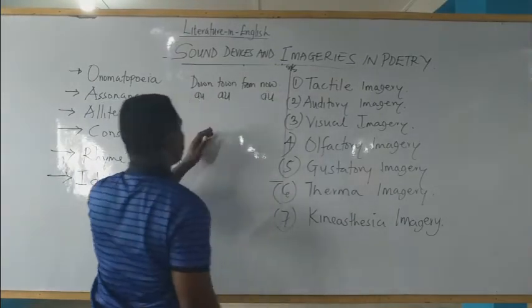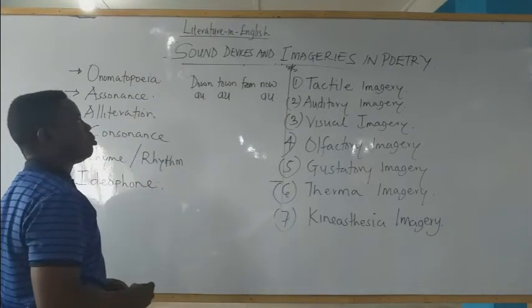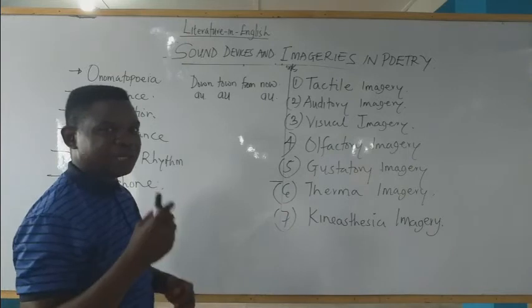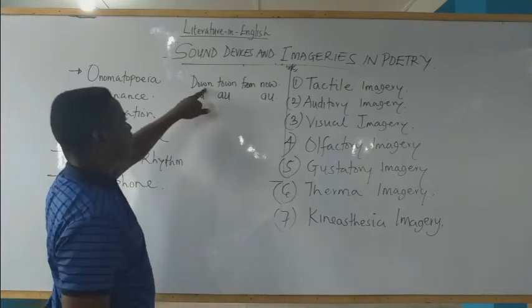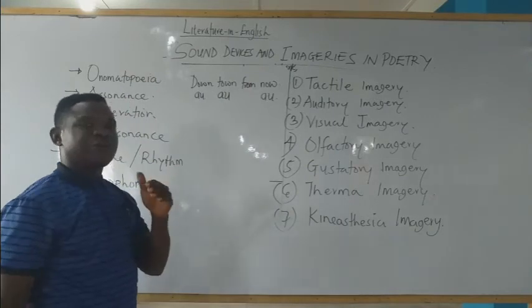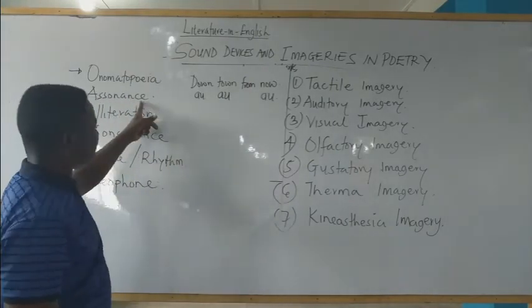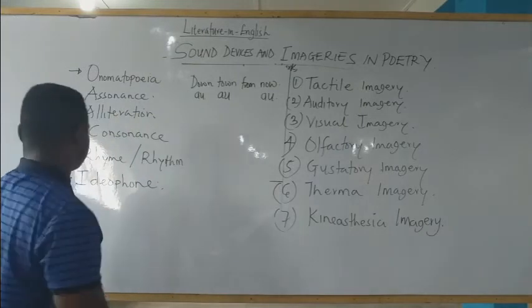That's why when you read this, the line produces a similar sound pattern. Downtown, from now. When you have repeated vowel sound, it is called assonance. Take note.